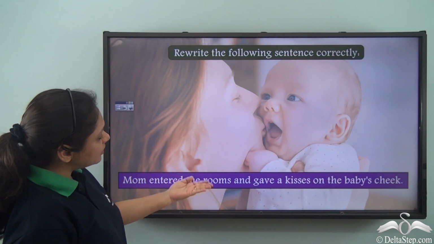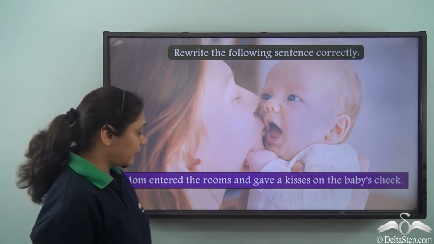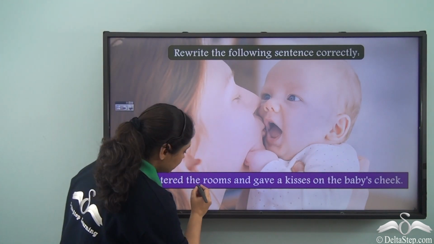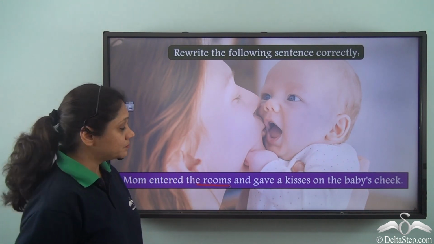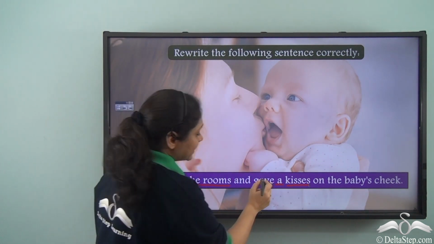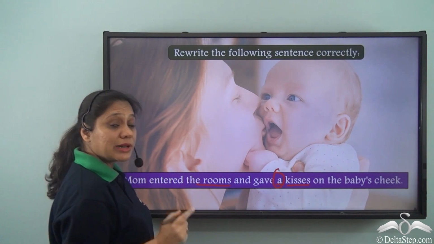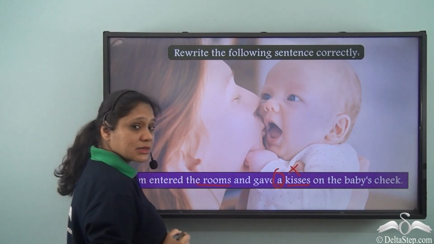Mom entered the rooms and gave a kisses on the baby's cheek. Now in this sentence, we have rooms being written as plural and a kisses. When we write a, we are referring to only one number, hence kisses is not correct.